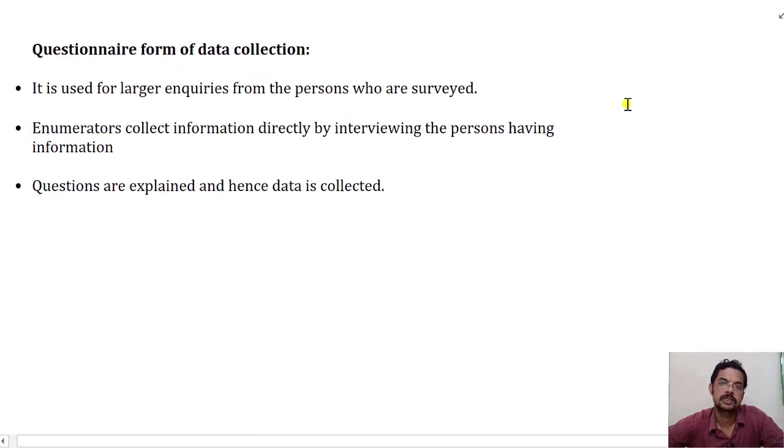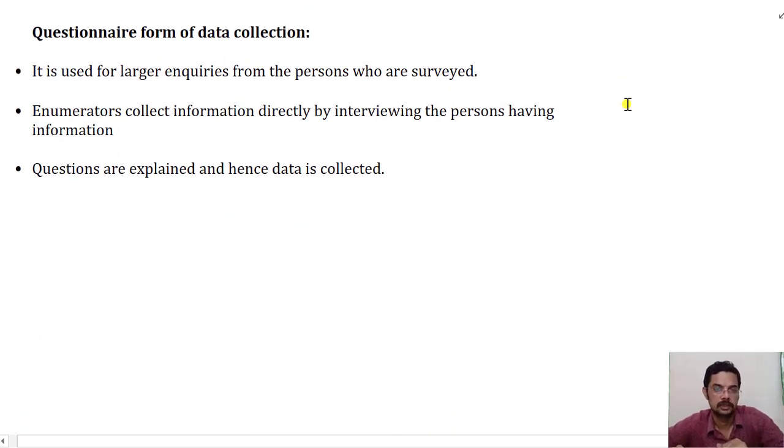Next is questionnaire form of data collection. You must have encountered a situation where people come to your home with a large amount of documents. In this kind of data collection, one person will come to your house and ask or inquire about details. They will have a large sheet where many questions are present.